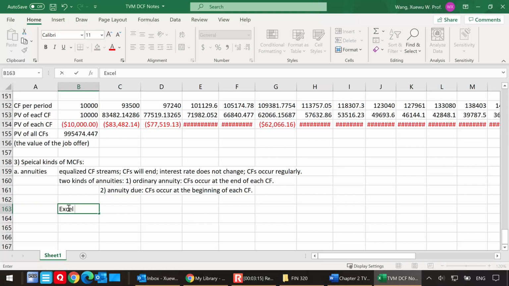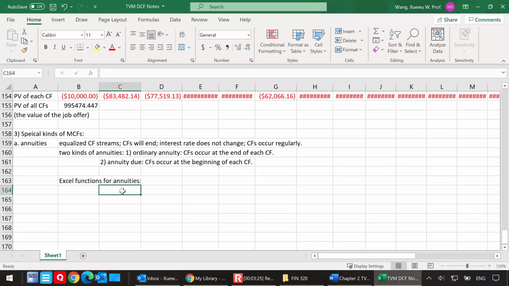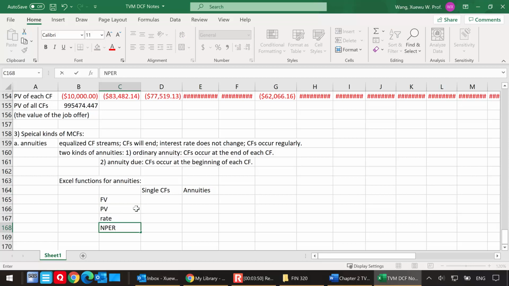The other thing I want to go over briefly is Excel functions for annuities. I'll move on to examples in a second, but bear with me when I discuss these details here. So you have single cash flows, and I'm just going to make a little table here and then look at annuities. For Excel functions, you have the future value function, present value function, rate function, and NPER function.